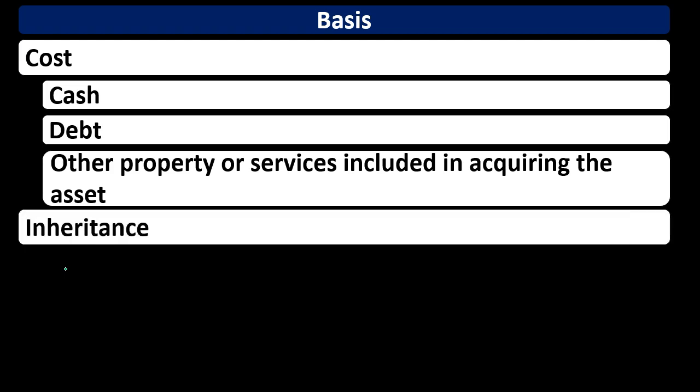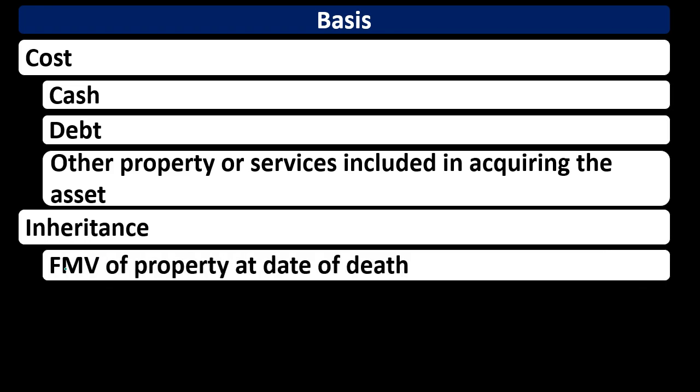But what happens if we have something unusual like an inheritance? If we inherited property, then we don't have a cost. What do we do about the basis here? And why is that important? Because we need to put it on the books at some point. And if we sell it for taxes, we've got to know what the gain or loss is. In order to know the gain or loss, we need to know usually the cost or basis. And if we inherited it, then it's more difficult to know that.